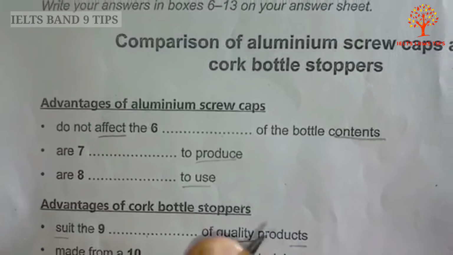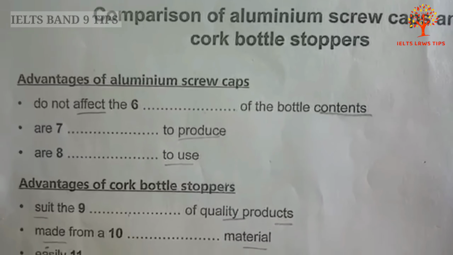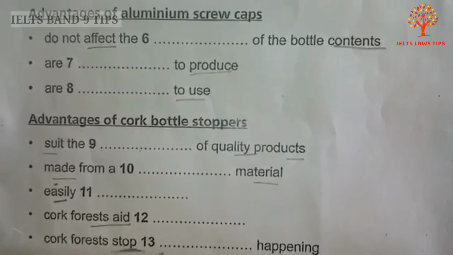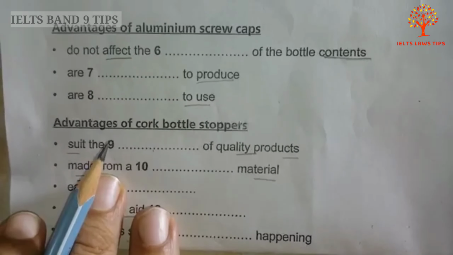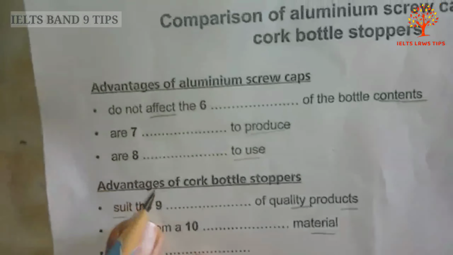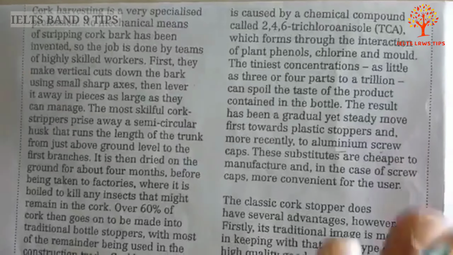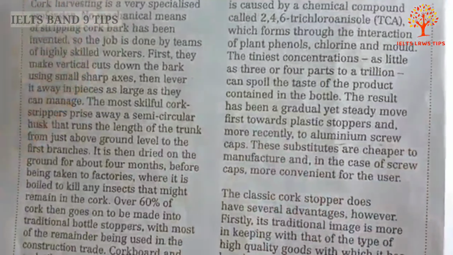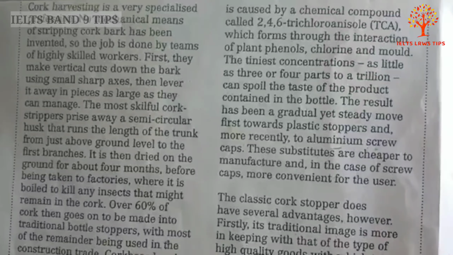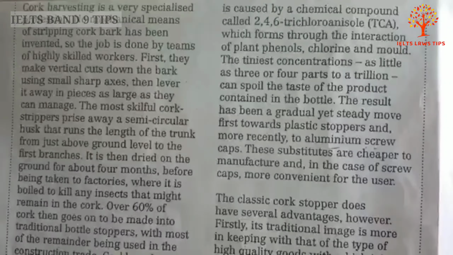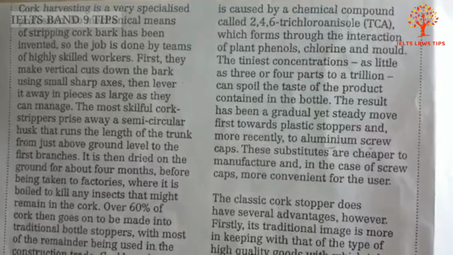Now, just as in the part 1 video I did true, false and not given from part 1 of the passage, now I am going to take part 2, because as you know the technique of IELTS, the answers are based on part 2 only. So you can check part 2 and we will try to search the answers, because whatever they have underlined, like the aluminum screw caps, first of all we find the aluminum screw caps, then we try to find the cork bottle stoppers and we will search the answers.